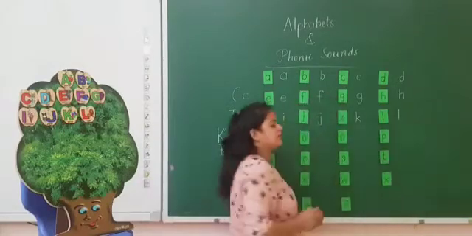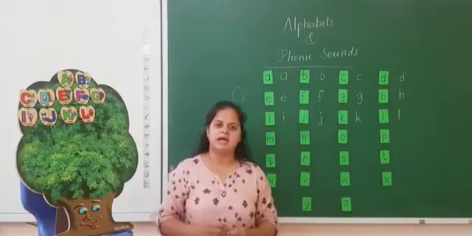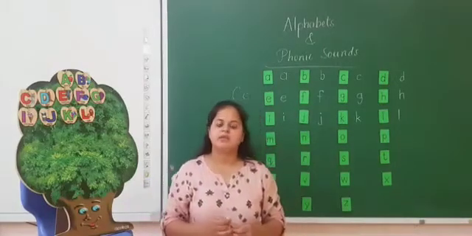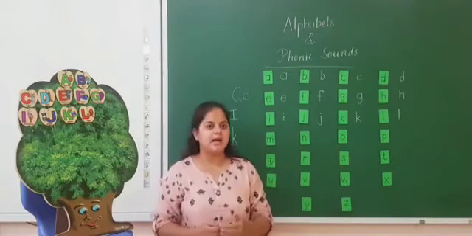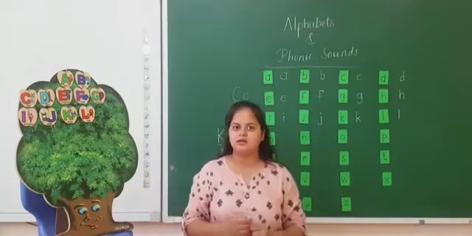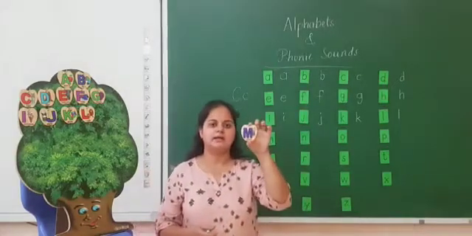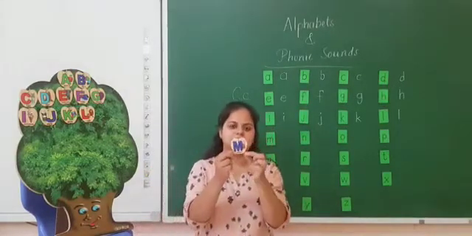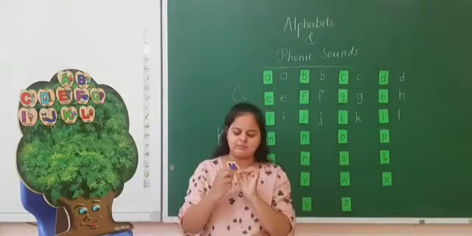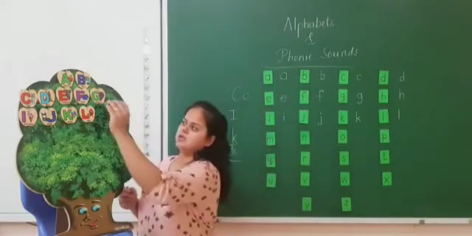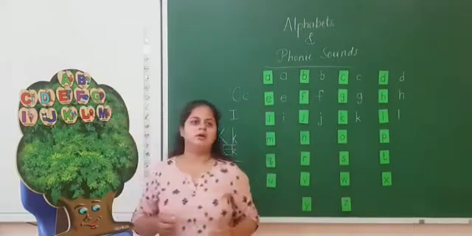L sounds L. L leaf, L lamp, L lion. The next is letter M, the capital M. M for monkey.